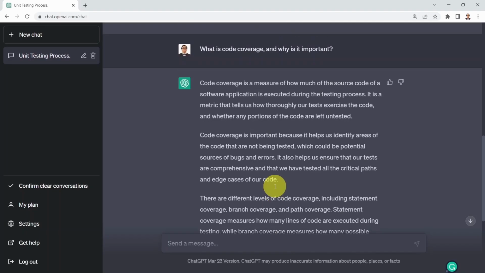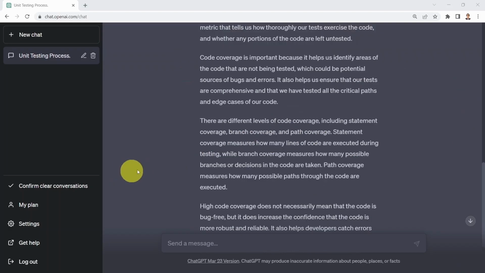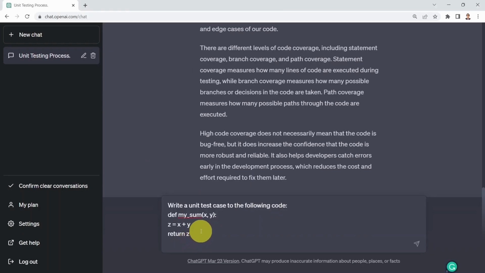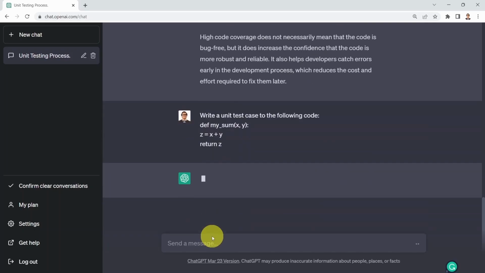And basically, I'm asking these questions because I'm going to ask ChatGPT to write a test case for me for a given code. And I'm going to ask it as well to confirm whether we have code coverage or not. So let's go ahead and test it out. So what I'm going to do here is I'm going to say, could you please write a unit test case to the following code? And I'm just going to write a very simple code. Again, this is my sum function that simply sums up x and y arguments and returns z.